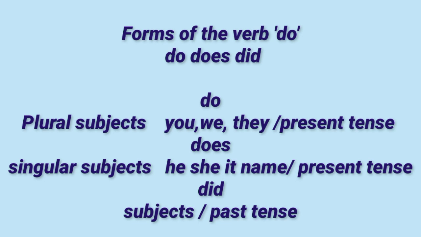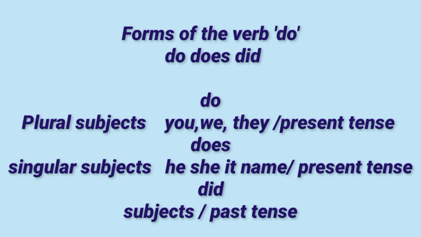These singular subjects should also be in the present tense. And the next word, did. Did can be used with plural or singular subjects, but the tense should be past. That means do and does are present tense, did is past tense. Do with plural subjects, does with singular subjects, did with singular or plural subjects. So these are the forms of do, does and did.